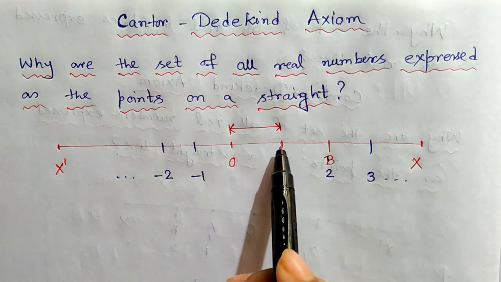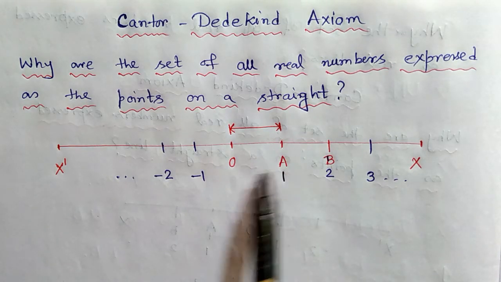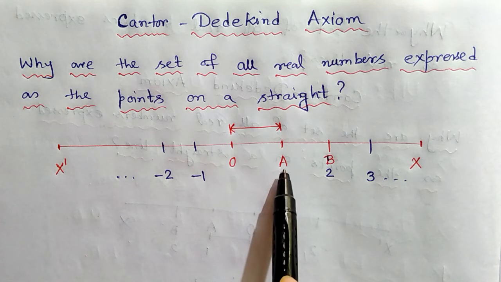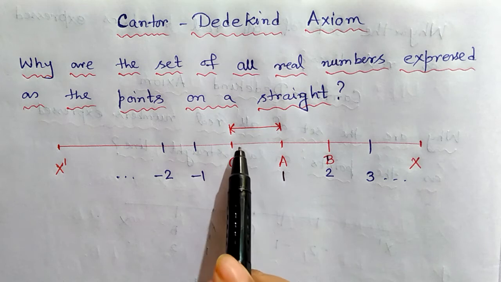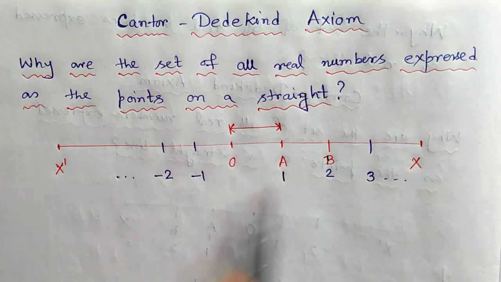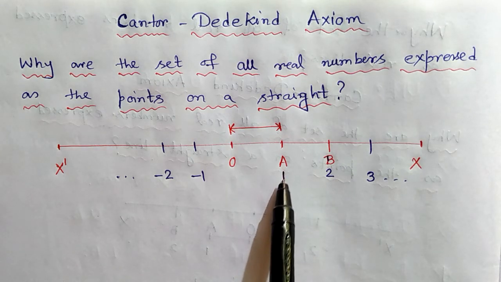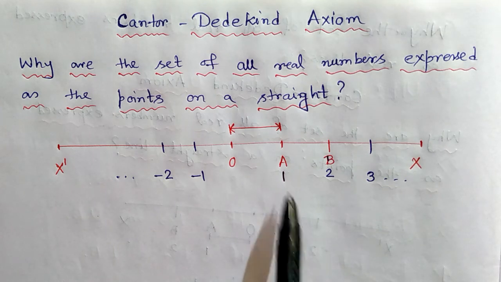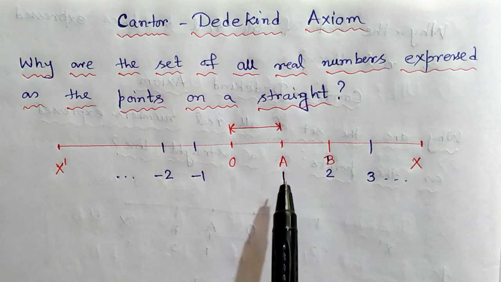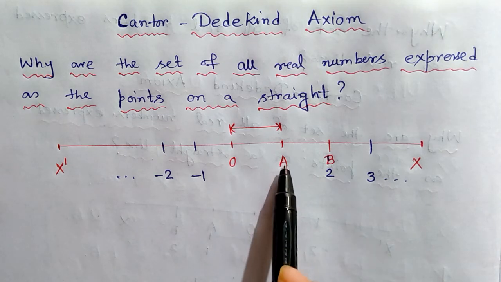And we take a point on the right portion of O and name it A. Then we take this distance OA as a unit distance and mark it as 1. So 1 is not just a number, 1 is a length, 1 is a distance. It is the distance of the point A from O.